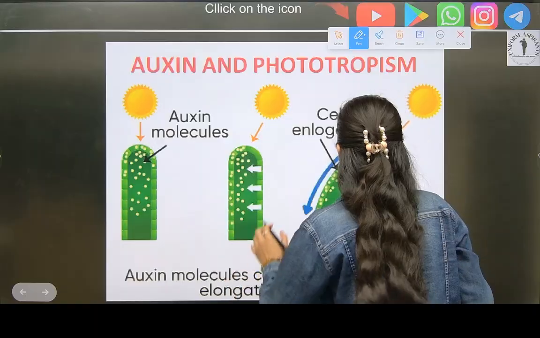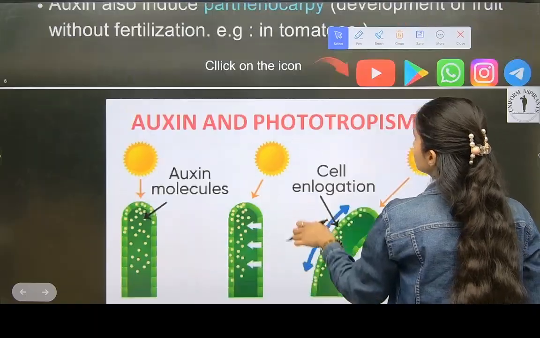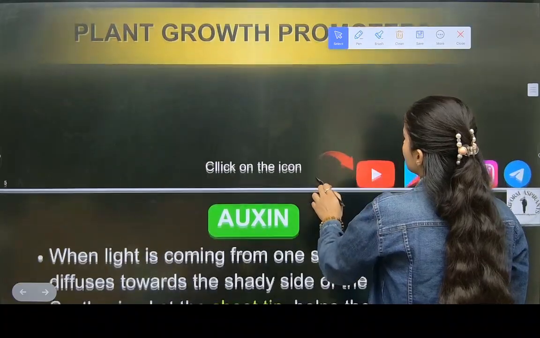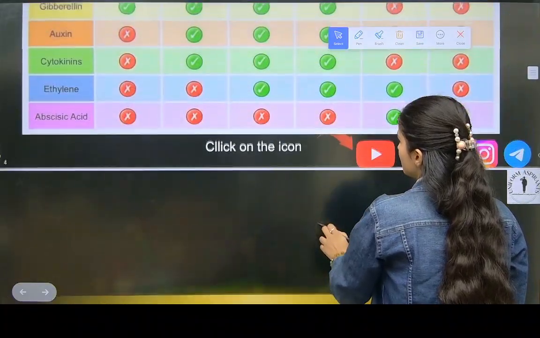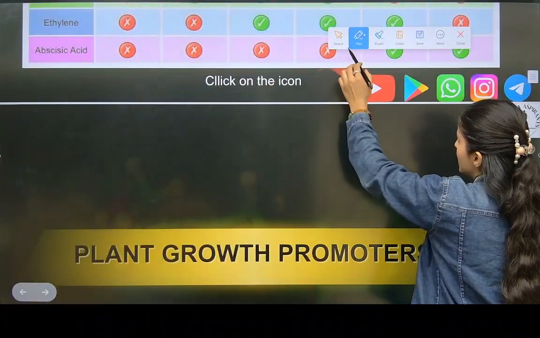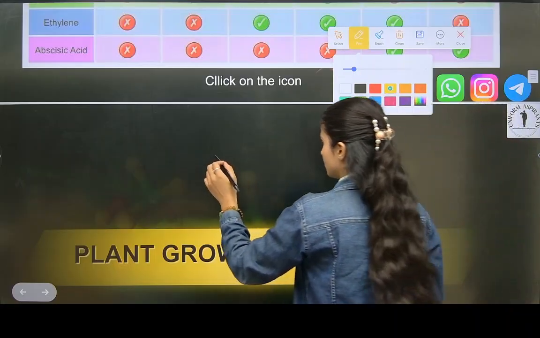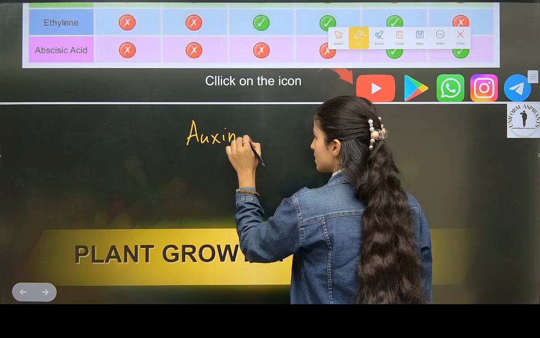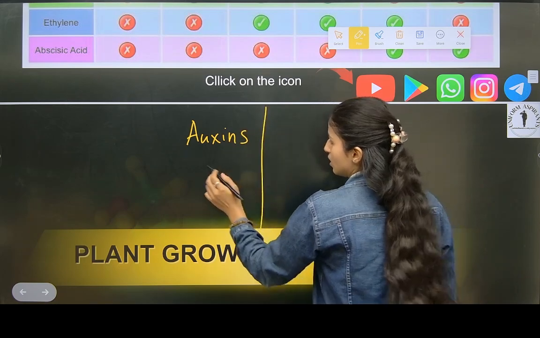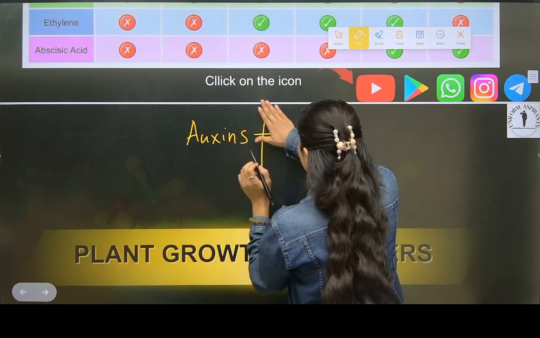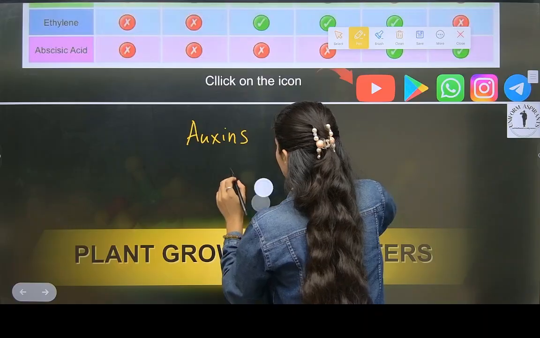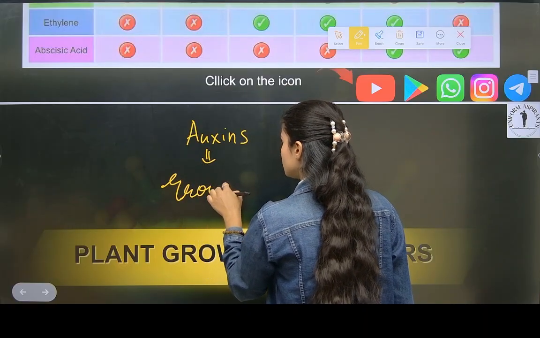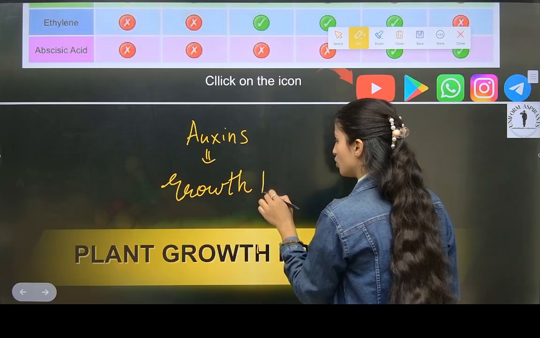I'll write here and give you, note this in your book. See here, space is there. I'll write here. Okay. Auxins. What does it do? Okay, auxins. What you can write? Growth hormone.